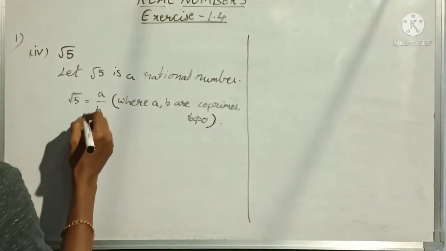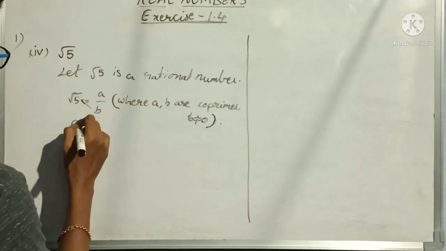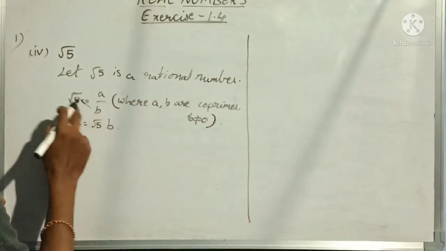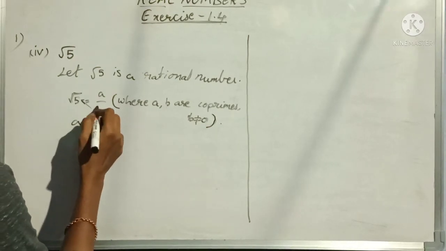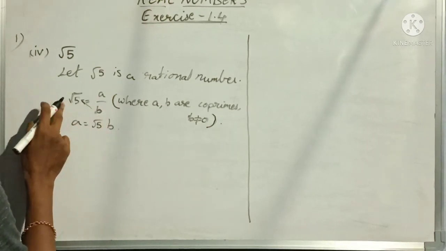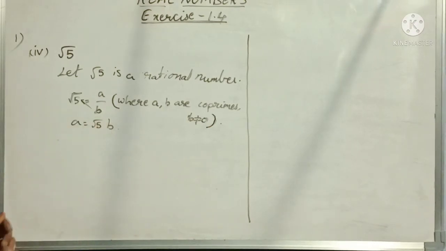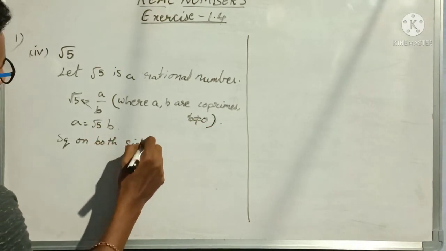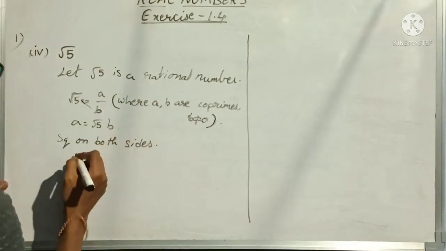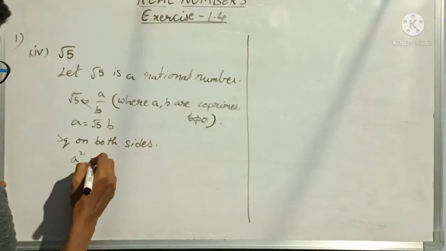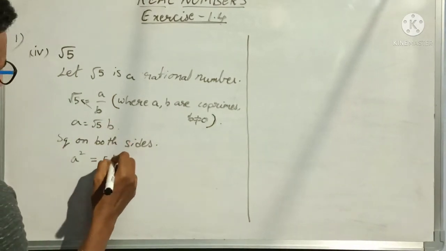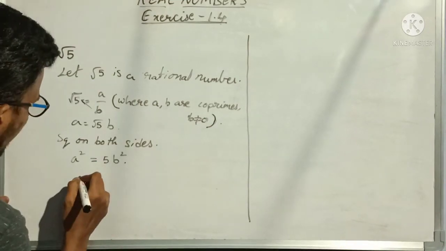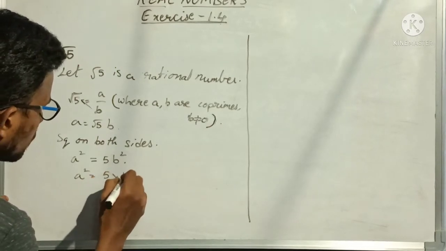Now by multiplying here, a is equal to root 5 b. This b should be multiplied here; the denominator there goes here. So a is equal to root 5 into b. So again squaring on both sides, we'll get a square is equal to 5 b square. Okay. So now again I am getting a square is equal to 5 into b square.